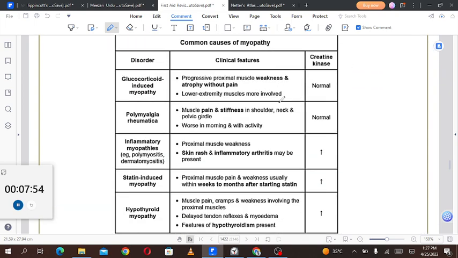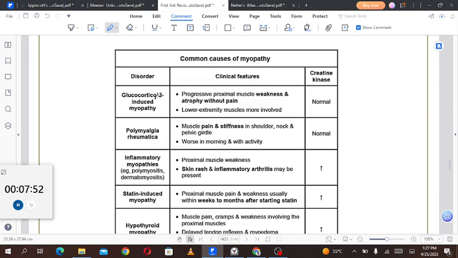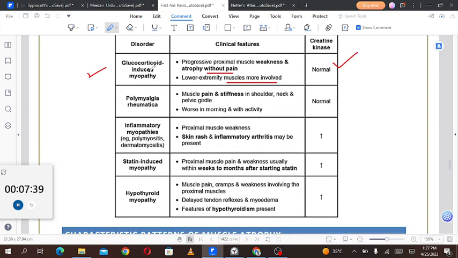Okay, so these are some common causes of myopathy. First one, glucocorticoid induced myopathy: progressive proximal muscle weakness and atrophy without pain. Lower extremity muscles are more involved, and the creatine kinase will be normal. It is not only a drug induced condition; if somebody has Cushing disease or something like that, there will also be glucocorticoid induced myopathy. Polymyalgia rheumatica is a second condition. There will be muscle pain and stiffness in the shoulder, neck and pelvic girdle, worse in the morning and with activity, and it probably resolves with rest. The creatine kinase is again normal.